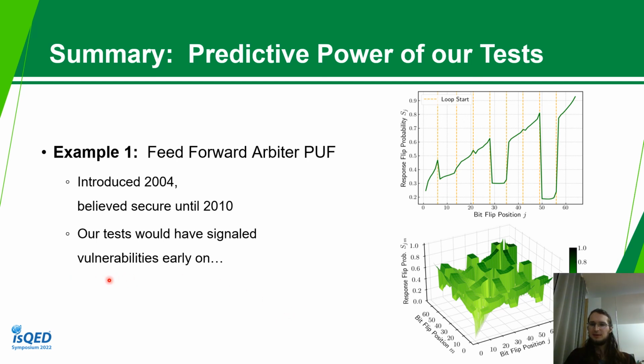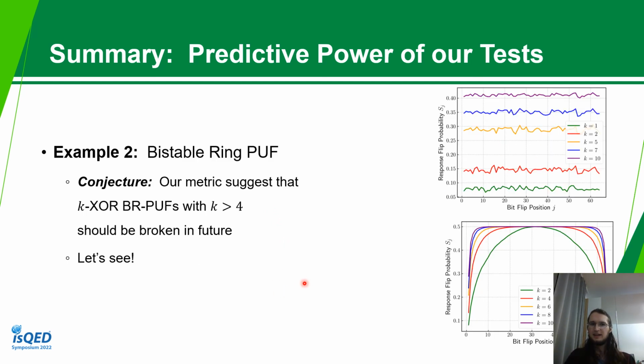And now we will also show you the predictive power of our tests. First example, the feed-forward arbiter PUF: it was introduced in 2004, and it took 6 years to find a machine learning attack that actually broke it. So it was believed secure for 6 years. Our test would have signaled the vulnerabilities earlier on. And last, we would like to make a conjecture.